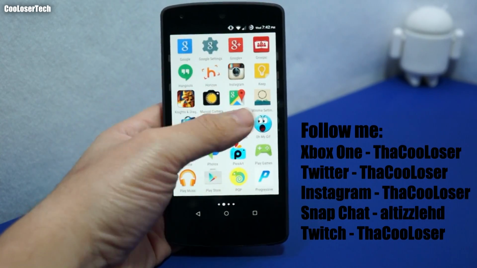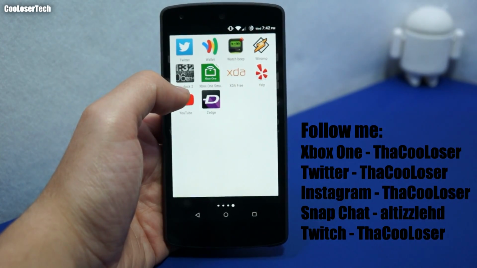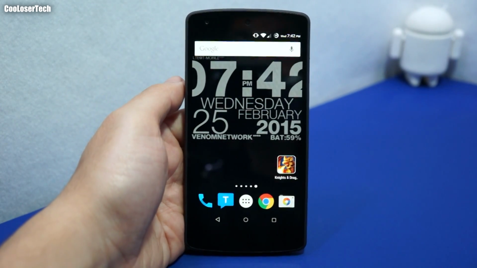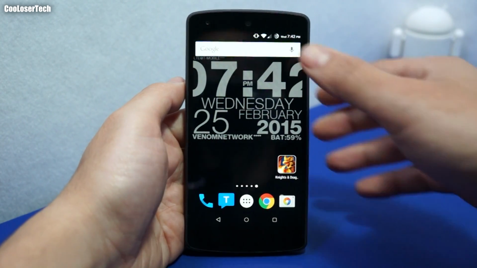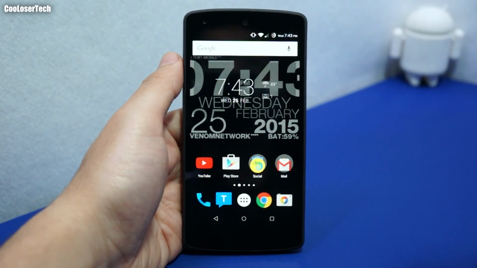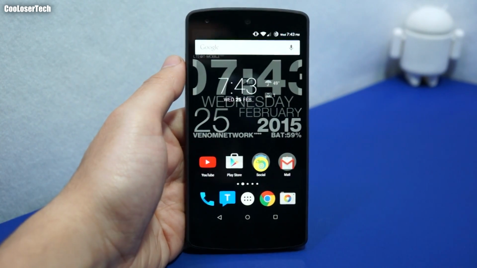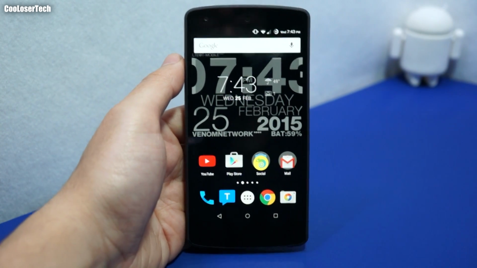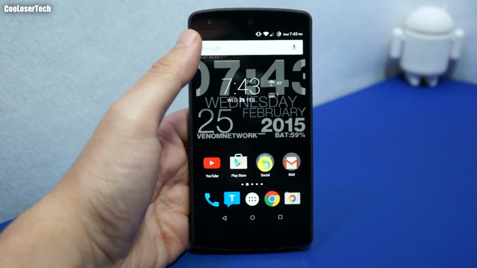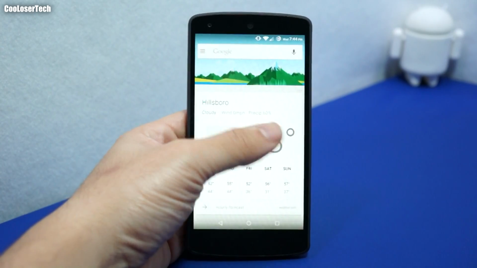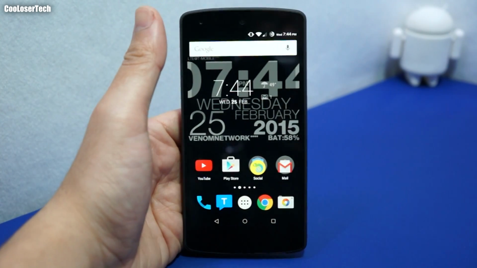So there you have it. This is what's on my phone, 2015 edition. Yes, I don't have lots of the applications I've reviewed that I said I favored. That's because my ROM actually comes with tweaks and shortcuts that allow me to take away certain applications. And again, I want to start a little fresh, even though the other apps were really good, but I've been able to manage away from them for now. And that's why you see what I just got here today. I'll do a ROM review, a Liquid Smooth ROM as well, for those of you who are curious about how it runs on 5.0 Lollipop.